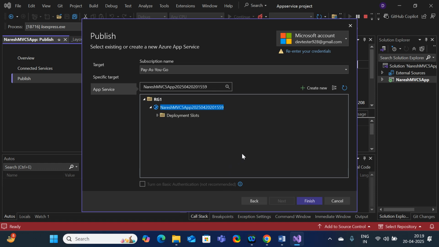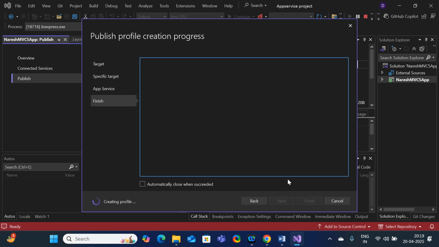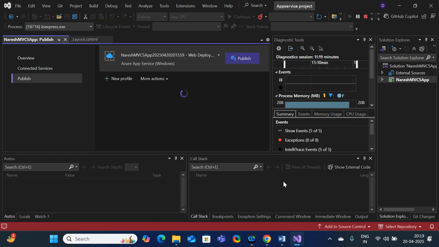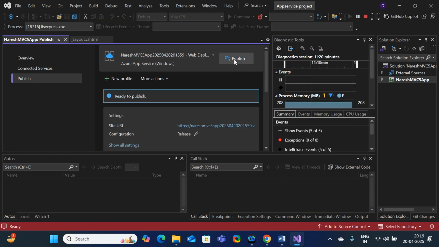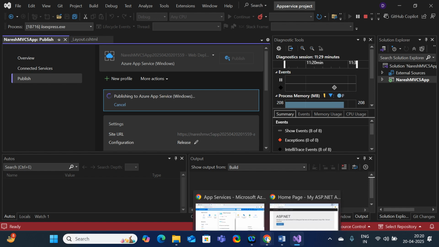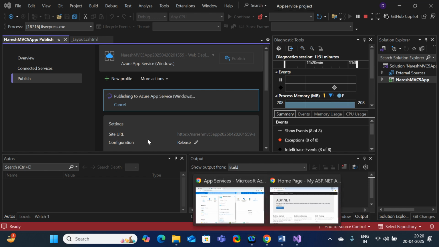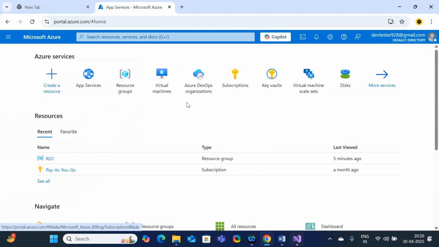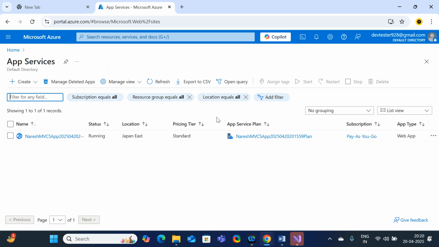Yes, I hope this time it has been done. Just let me finish. Close. Here just click on publish. So it will be published over Azure App Services. Here if you open the portal, then you will be able to see the same things which I mentioned here. Just click on App Services.